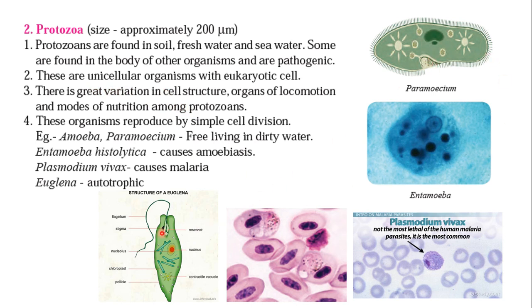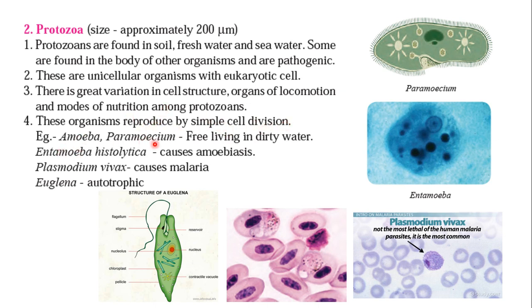If you compare Paramecium and Euglena, the mode of nutrition, organ of locomotion and cell structure are very different. For example, Euglena uses its flagellum and Paramecium uses its cilia for locomotion. That is the basic difference between them. These organisms reproduce by cell division. There are two types of cell division that we will learn in 10th standard, but keep in mind that cell division is a method of reproduction of the organism. So they reproduce by simple cell division.